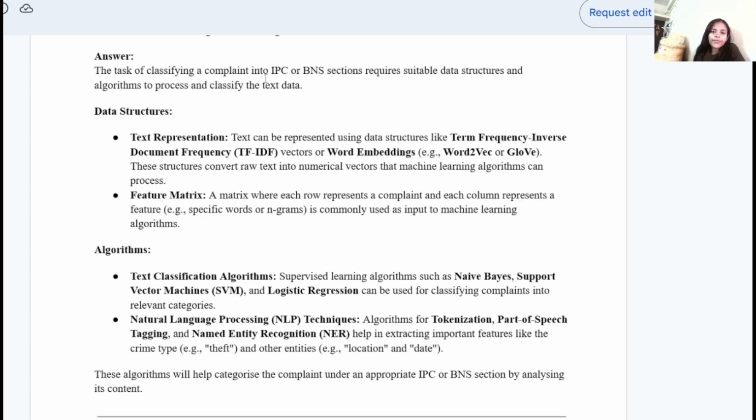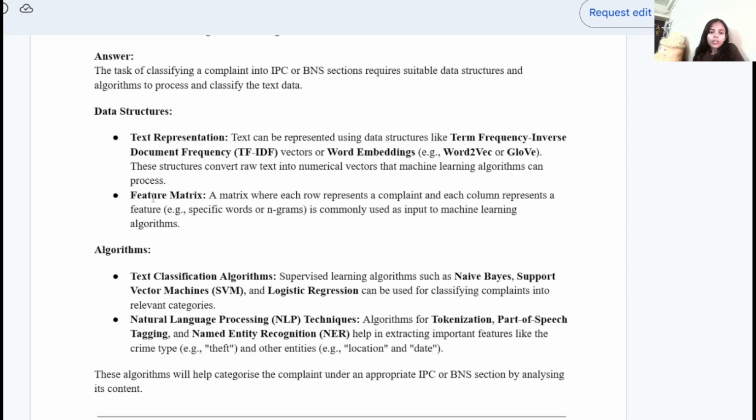The task of classifying a complaint into an IPC or BNS section requires a suitable data structure and algorithm to process and classify the text data. So in this we will discuss the data structure and algorithm that is used to classify the text data. Here is the following data structure for text representation. Text can be represented by using data structures like term frequency, inverse document frequency, bag of words, vectors of word embeddings, Word2Vec, GloVe vector. These structures convert raw text into numerical vectors that machine learning algorithms can process.